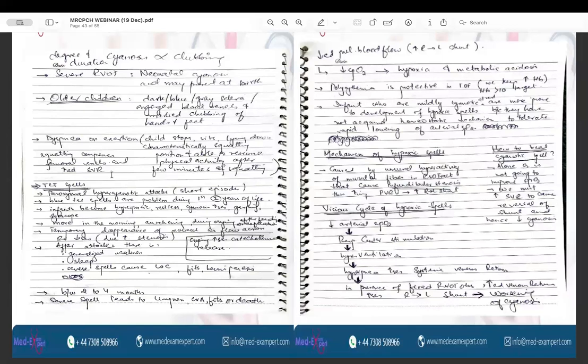The vicious cycle of the hypercyanotic spells, the pathophysiology, is that there is a decrease in the arterial saturation of oxygen, there is stimulation of the respiratory center, there is hyperventilation, which leads to increased systemic venous return. In case of the fixed right ventricular outflow tract obstruction, the increased venous return increases the right to left shunt, and hence there is worsening of cyanosis.